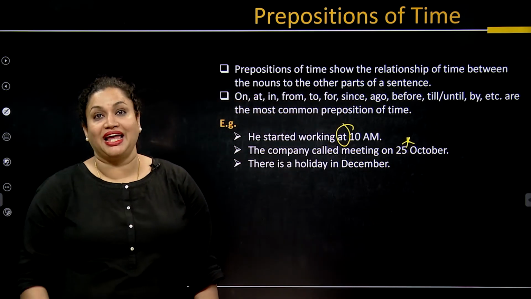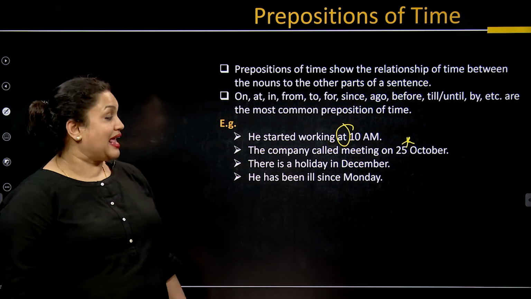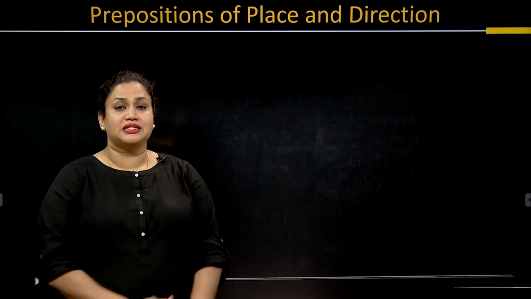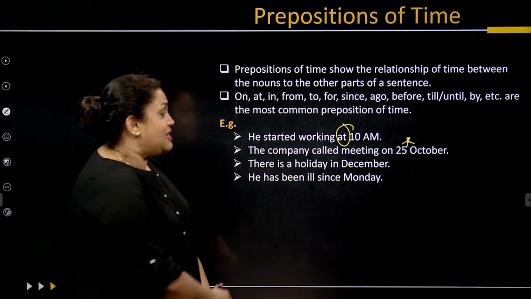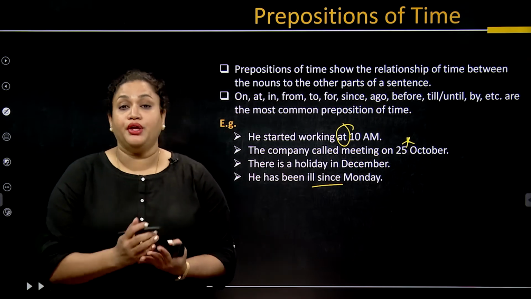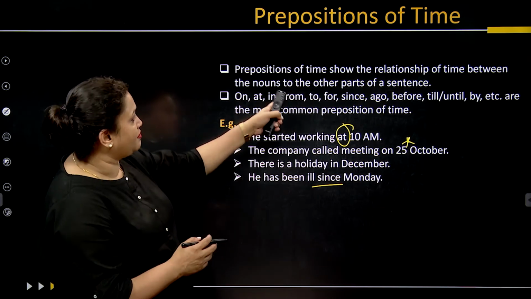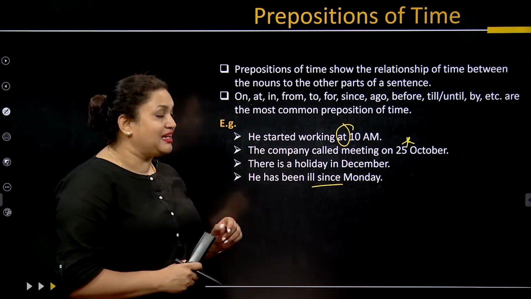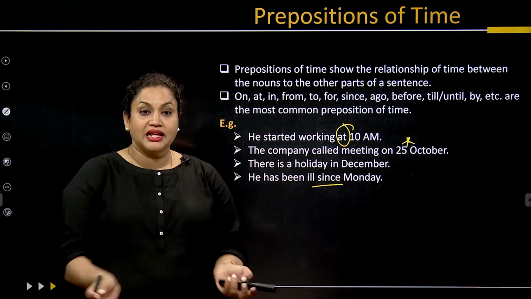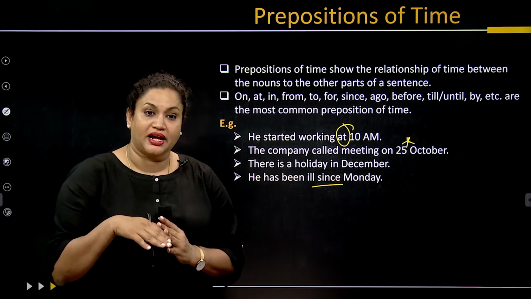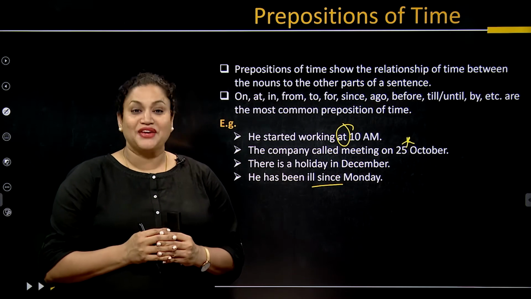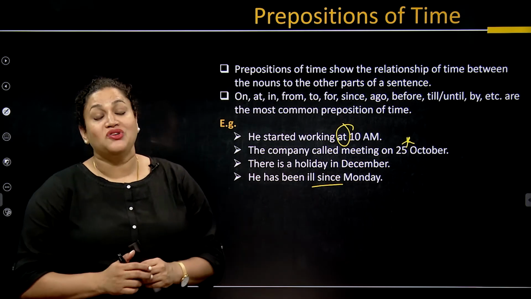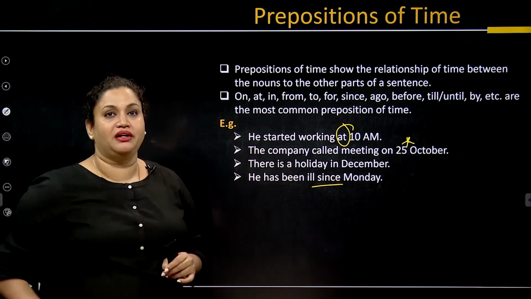There is a holiday in December. He has been ill since Monday. Now, whenever we are using about this word, I would like to confirm that we don't use from. We have from here and it talks about the time, but we don't use from. We cannot say he has been ill from Monday. Yeah, it is a very common usage. People use it, but we are not going to use that if you do want to ace the world of prepositions. You don't say he has been ill from Monday.